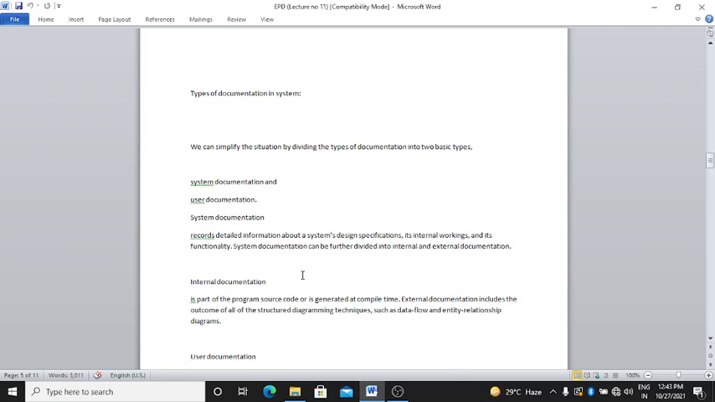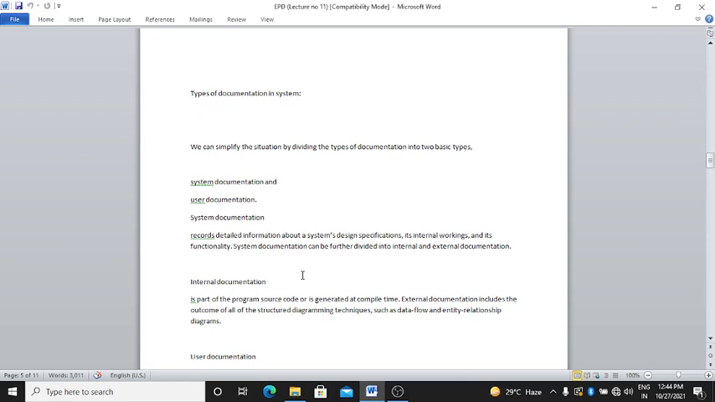Internal documentation is part of the program code or is generated at compile time. External documentation includes the outcome of all the structured diagramming techniques such as data flow and entity relationship diagrams. In short, system documentation is a record which contains the system design specification, internal workings and functionality. It is divided into two parts: internal documentation and external documentation.